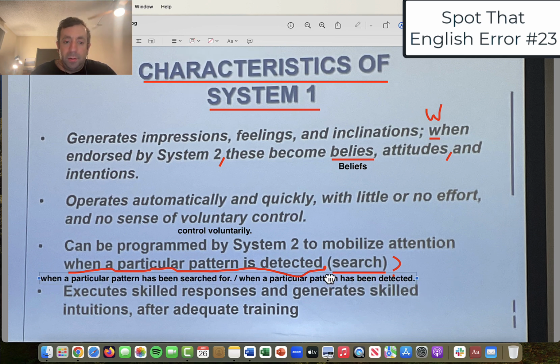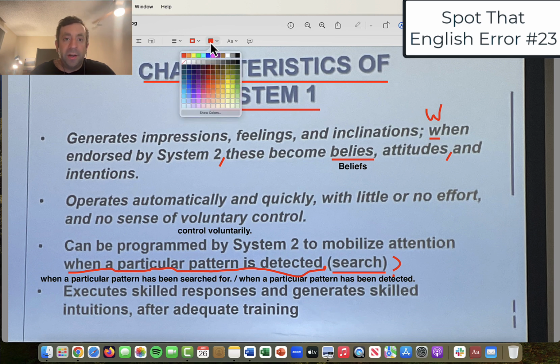Great. Okay, and lastly, the last bullet point, and we're only going to go over this slide in terms of this how to fix a presentation: executes skilled responses and generates skilled intuitions after adequate training. Okay, not bad again, but we need a period here.